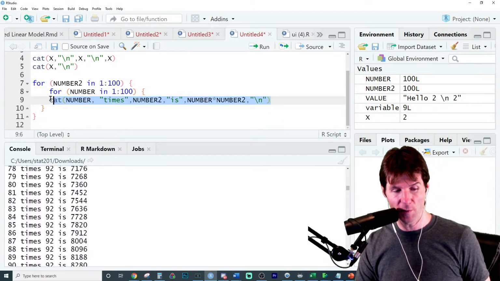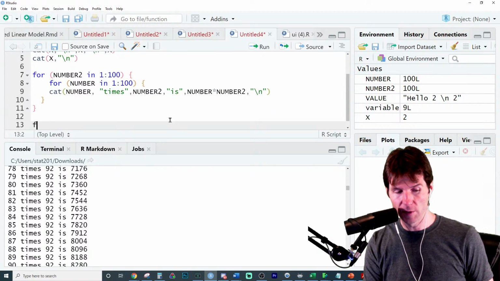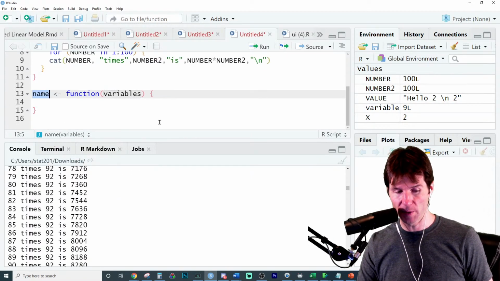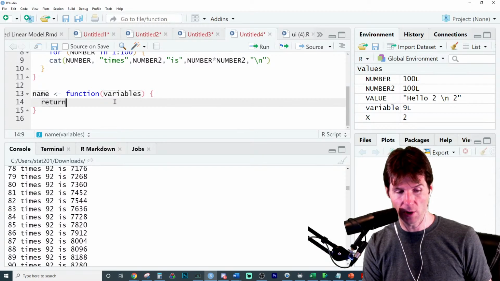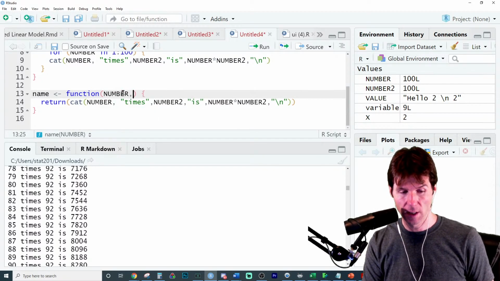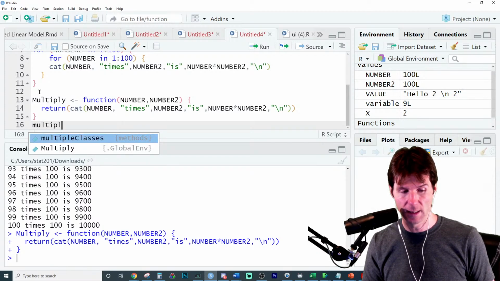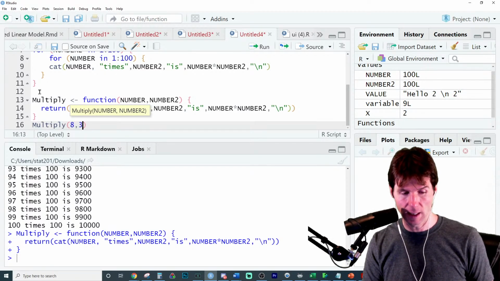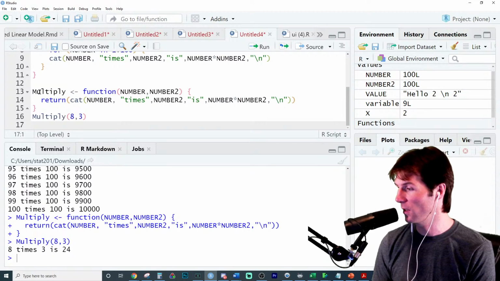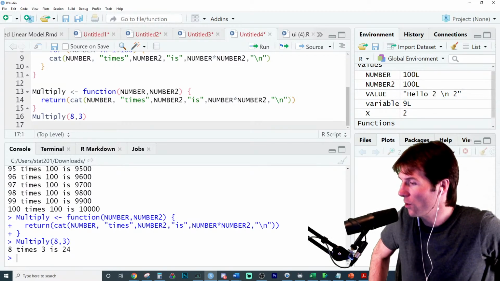Probably even better than a for loop with this would be if we turn it into a function. If we take this as a function, which goes a little bit beyond 320, and put it in here to the return, there we go right there with the return, and we say number, and then number 2, we call this multiply. Now we can go here to multiply, and we can say 8 and 3, and it says 8 times 3 is this.